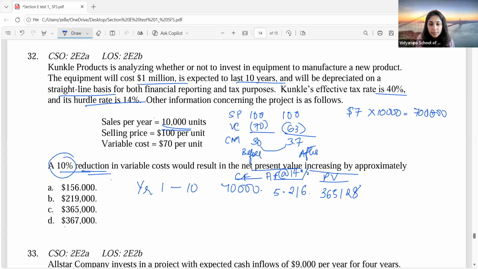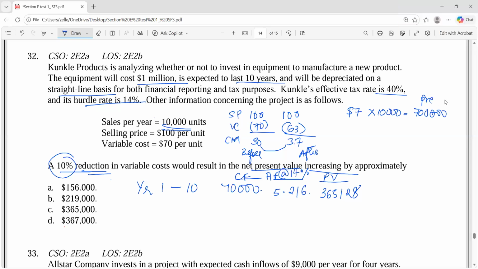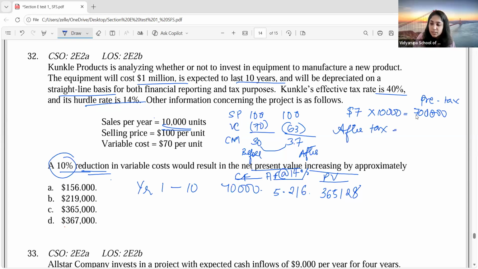Oh, one second. One major thing we forgot, guys. 70,000 is before tax. After tax, how much will it be? It'll be 70,000 minus 40%, which is 42,000. So you will have to take into consideration the present value of 42,000. Yes, ma'am.